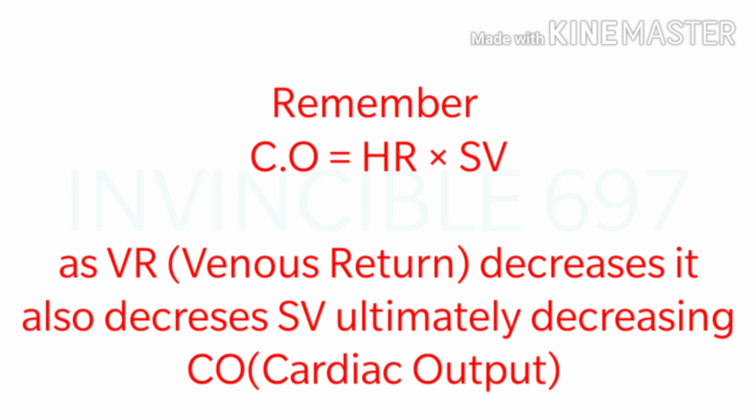Now, how does ACS cause cardiac insufficiency? Remember, cardiac output equals heart rate into stroke volume. As the venous return decreases, it also decreases stroke volume, which ultimately leads to decrease in cardiac output, causing cardiac insufficiency.